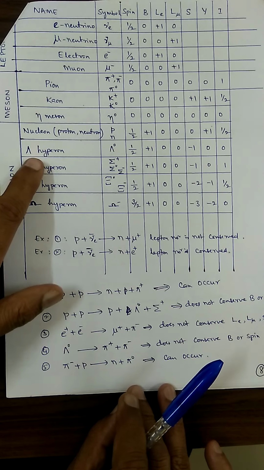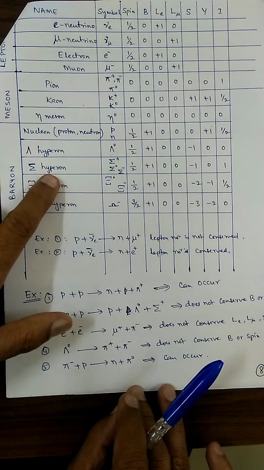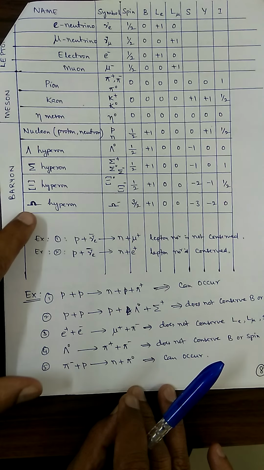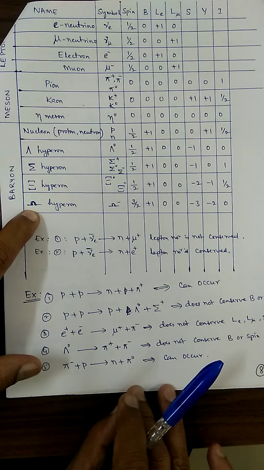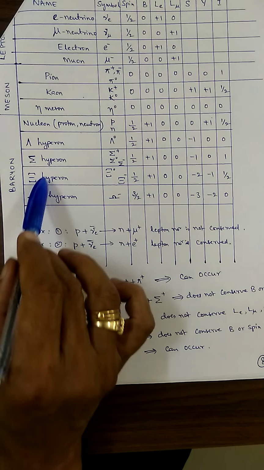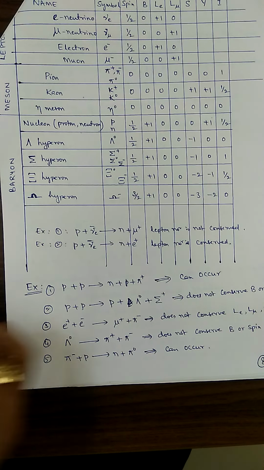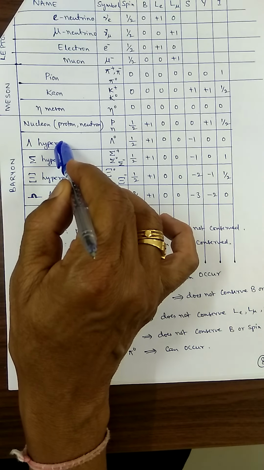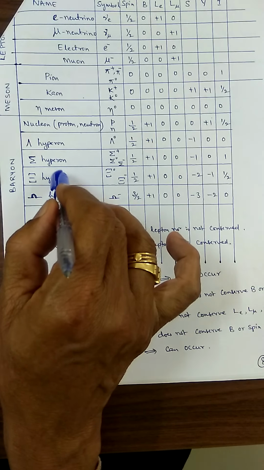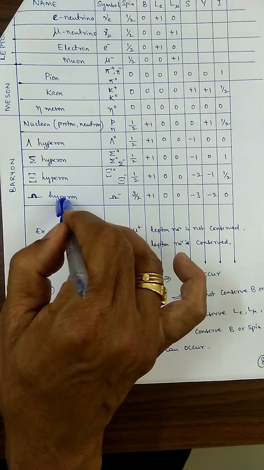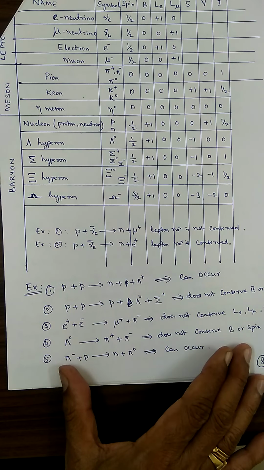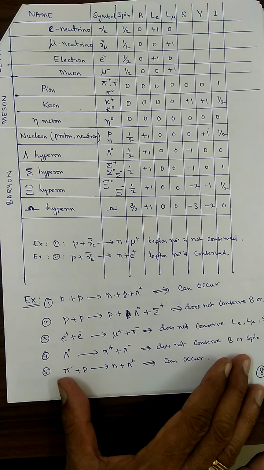Proton, neutron, hyperon, sigma hyperon. Okay, this is a hyperon, another type of hyperon. This is omega hyperon. Okay, xi hyperon, lambda hyperon: lambda particles, sigma particles, xi particles, this is omega particles. Okay, go through all these things quickly, finish it off. I will take up one or two problems.